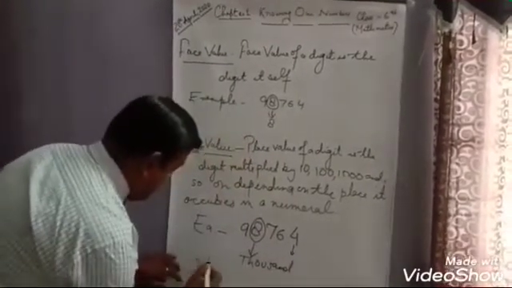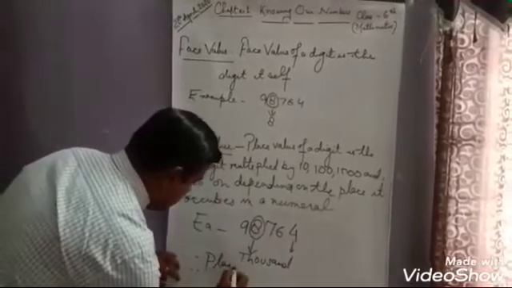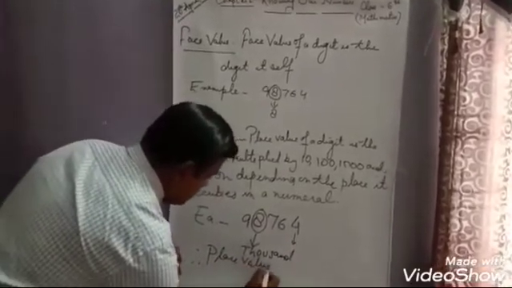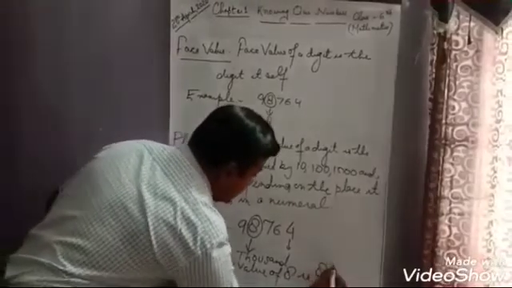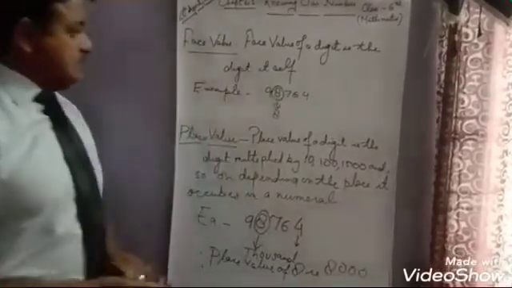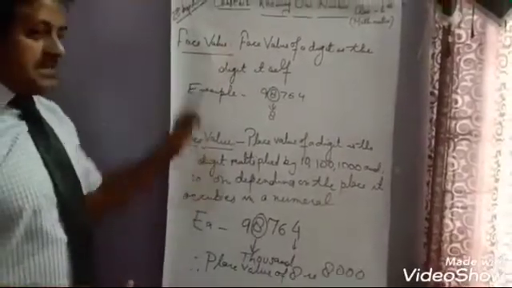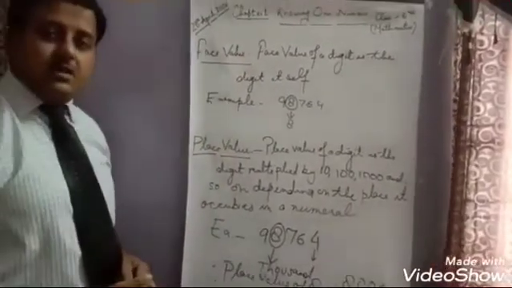Therefore, place value of 8 is 8000. I hope both the topics are very much clear to everyone.